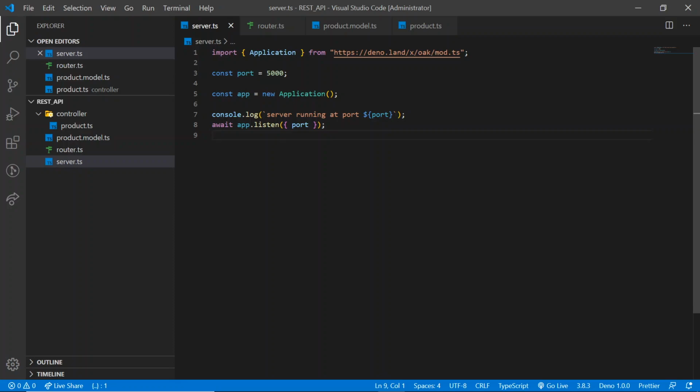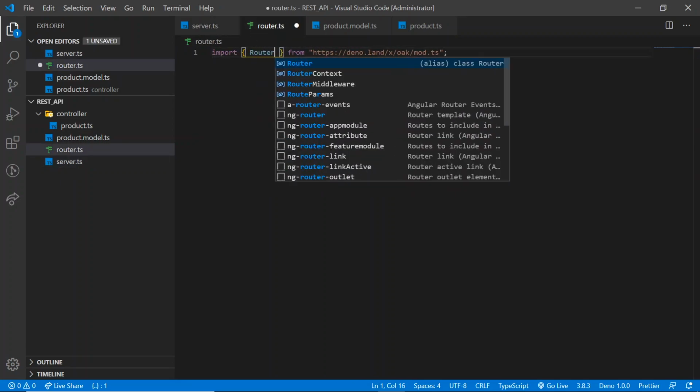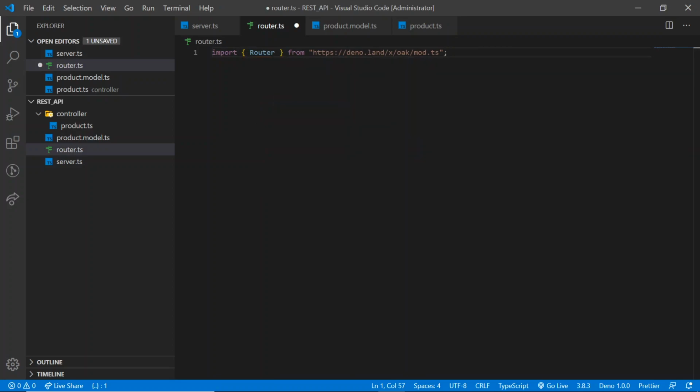Now, after the setup of the server, let's create the router just like we do in Express. Just copy this package, come to router, paste it here and replace it with router. Okay. Now initialize the router.